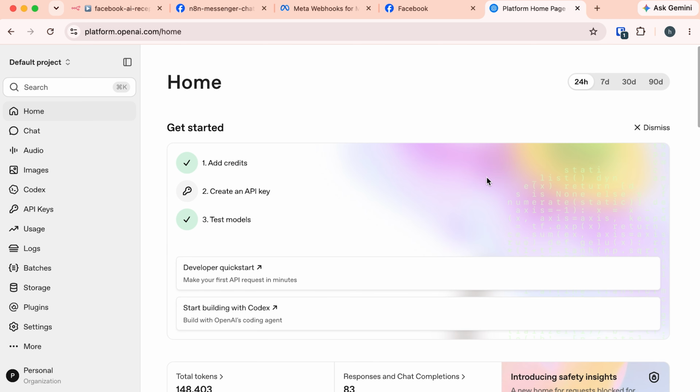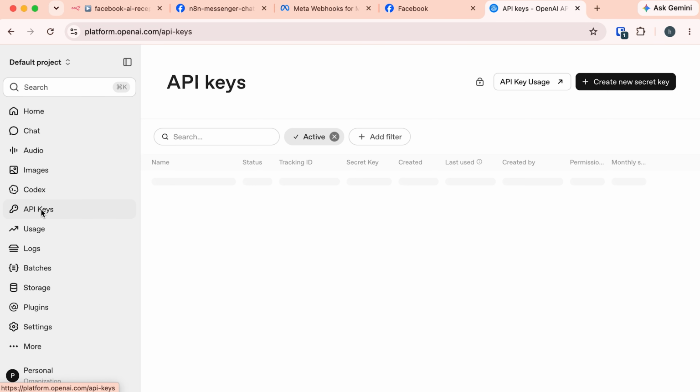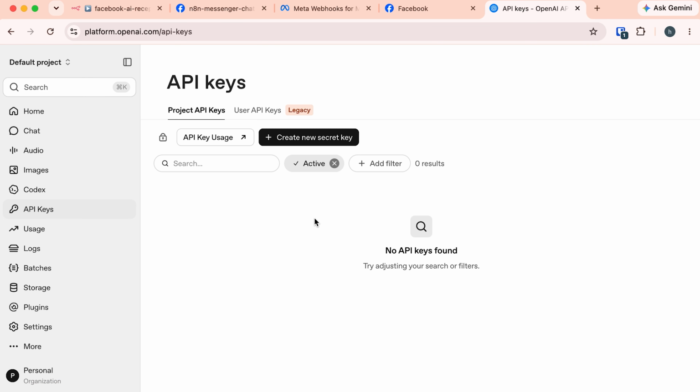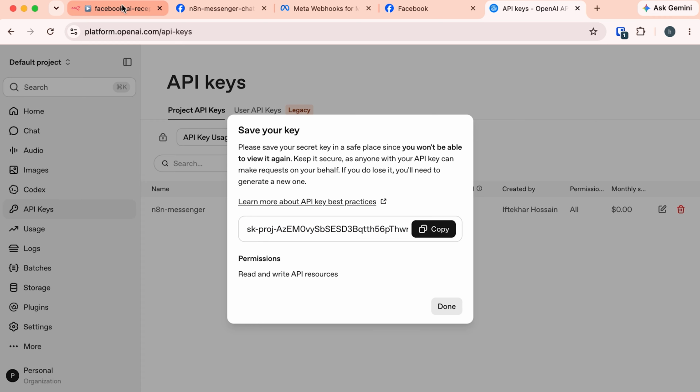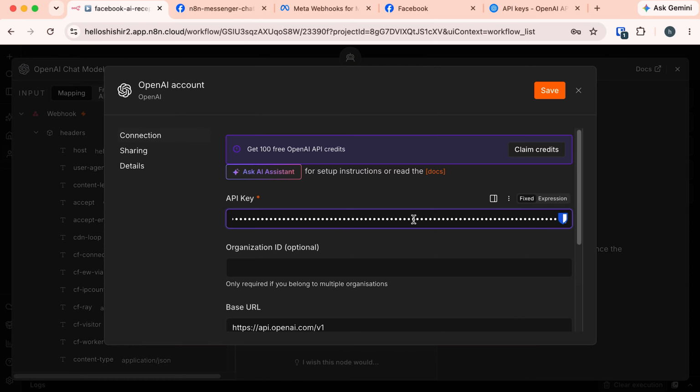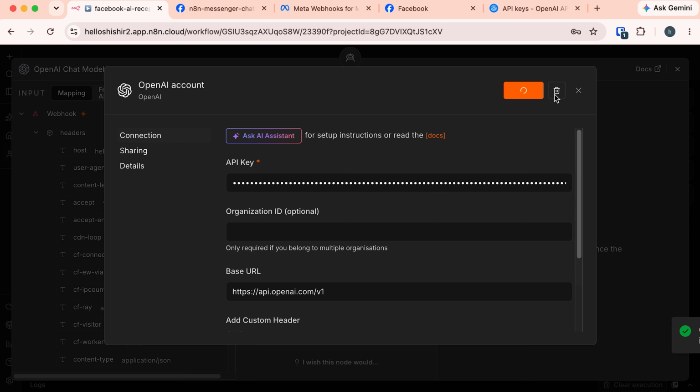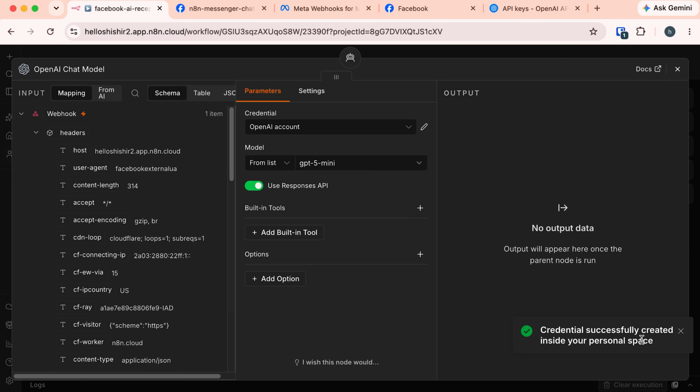Here we need to create an API key. Click on this API key menu from the left side. And here make sure you are in this project API keys. Click on this create new secret key button, and here provide a name for this API key. This is optional. I'm going to name it n8n messenger and create the secret key. So let's copy this secret key, go back to our n8n, and here paste the secret key and save. Our credential is successfully created and this is now connected with our OpenAI.